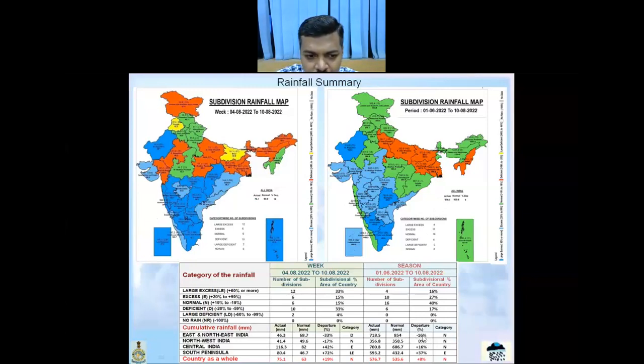Country as a whole received plus 8% rainfall during this period, and only the east and northeast India continue to show the negative departure of minus 16%.